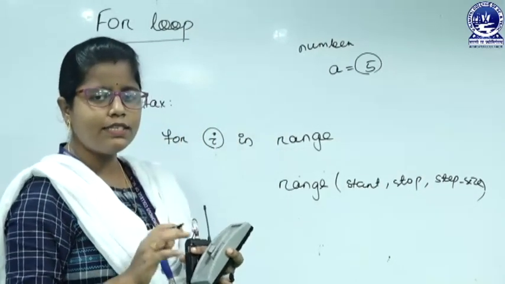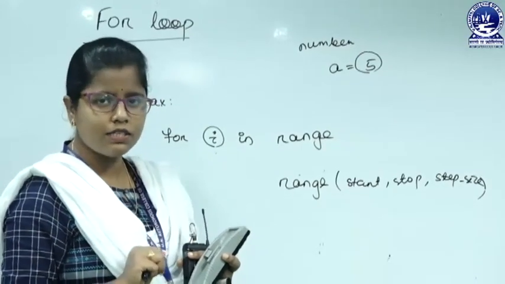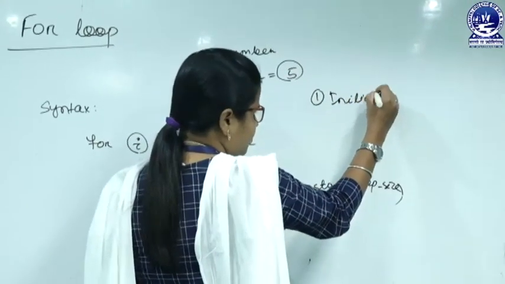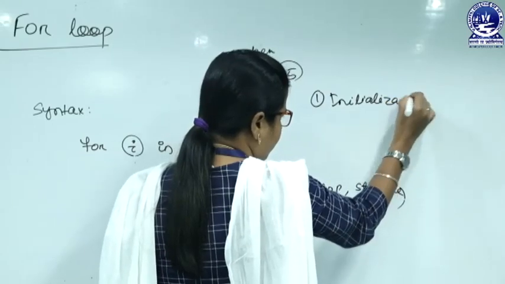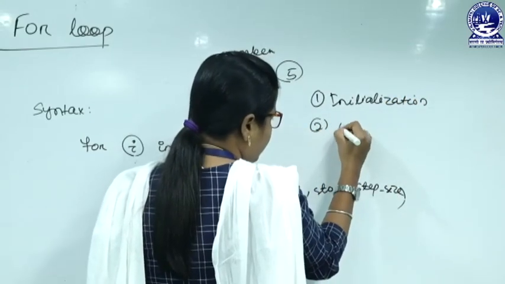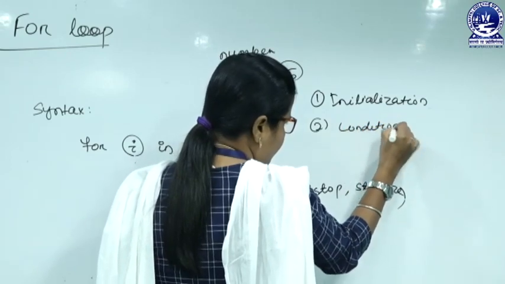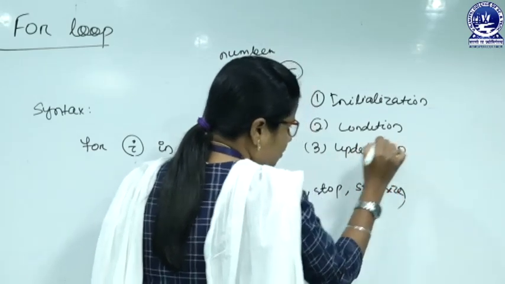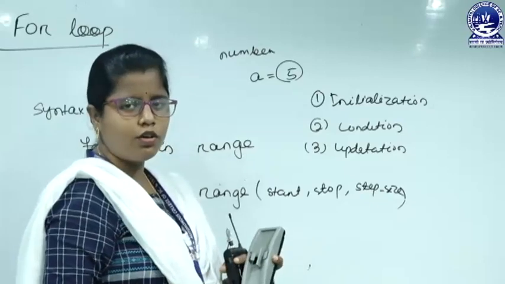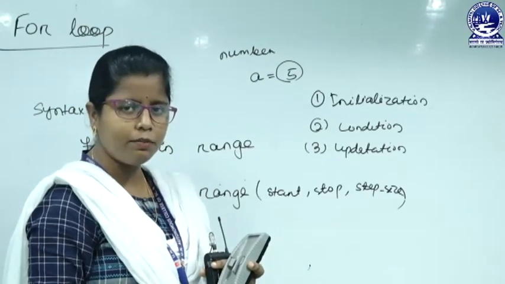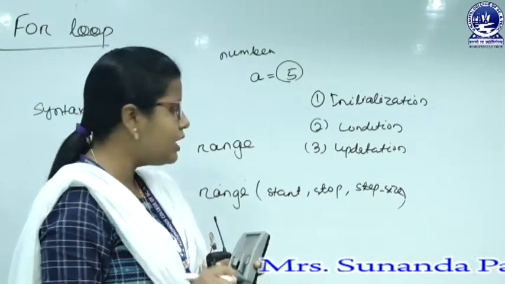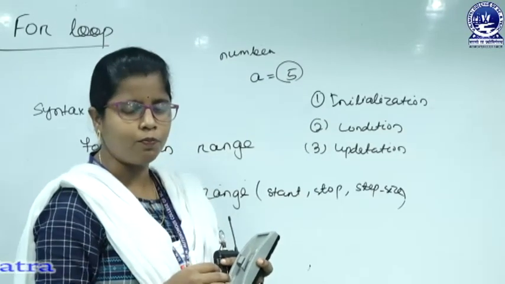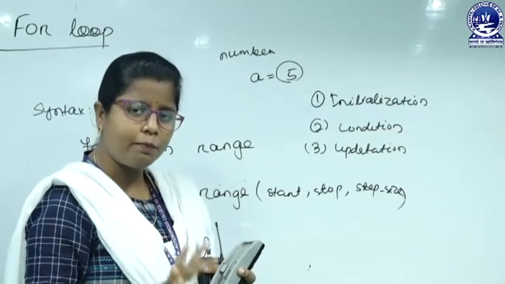If you remember, in looping there are three main parts. The first part is initialization, the second part is condition, and the third part is updation. That means before going to the loop, we have to initialize the loop variable, then we have to check some condition, then we have to update that loop variable so that it cannot be an infinite loop. So, to terminate the loop, we have to update the loop variable.